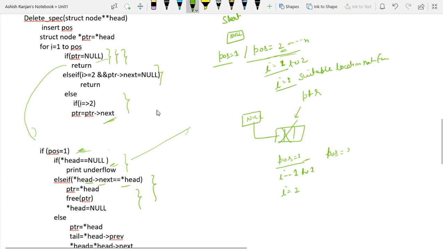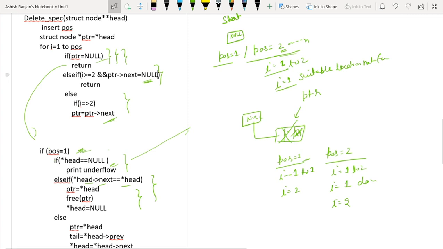Again the user gives pos equals to 2. So I will run from 1 to 2. In that case what will happen? For I equals to 1 the loop will execute, and for I equals to 1 it will do nothing. For I equals to 2, when it comes inside the loop, this condition will become true. Why? Because ptr ka next is head. Sorry, this is not null in this case.